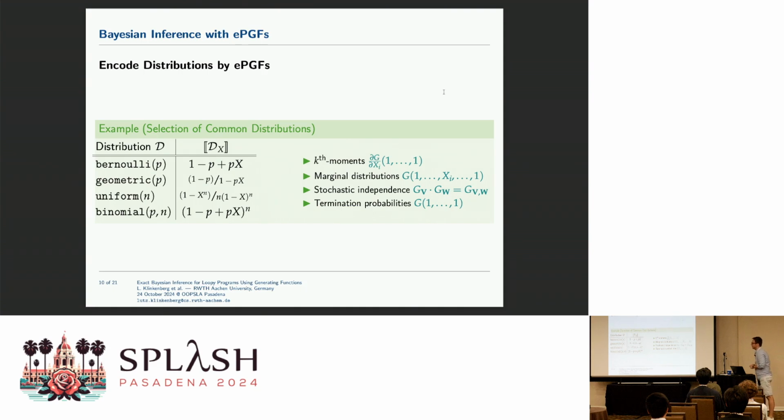If we want to, for example, know the termination probability of a program, we can just take the posterior distribution and substitute all values for 1, then we get the sum of all the coefficients. And all the coefficients encode all the possible probabilities for the states in which we end up. So this gives us immediately the termination probability.